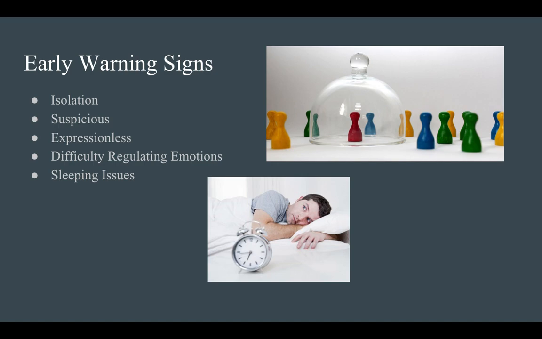Another common sign that indicates a problem would be an expressionless gaze, or their face is very stoic and they have trouble regulating their emotions. So for example, they could be laughing at inappropriate times or having trouble properly expressing their happiness or their anger. Insomnia and oversleeping could also be something that somebody is experiencing as an early warning sign of schizophrenia.